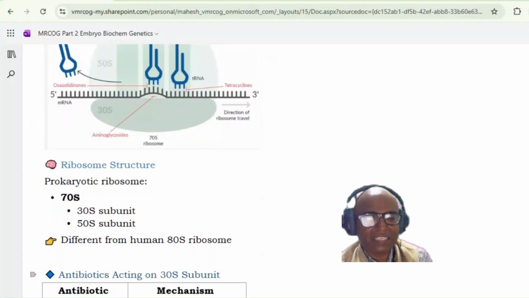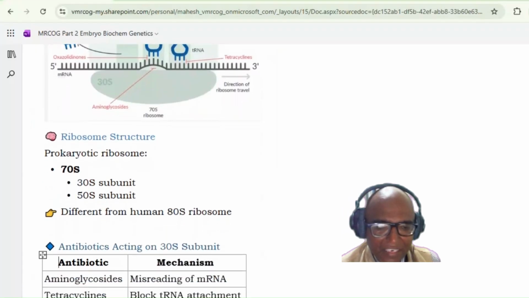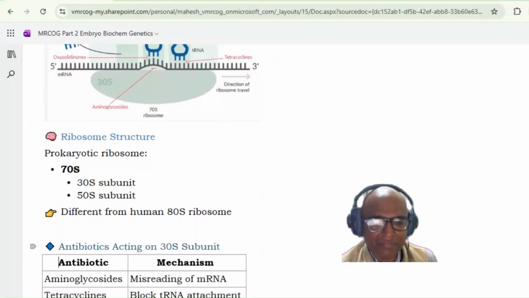Now, what are the antibiotics that act on the 30S subunit? There are two antibiotics I have already mentioned. 30 is smaller than 50, so we give this the earlier alphabet, that is A, and 30 T, so tetracycline and aminoglycosides. There is also a little difference in the mechanism of action of aminoglycosides and tetracyclines as far as protein synthesis is concerned.